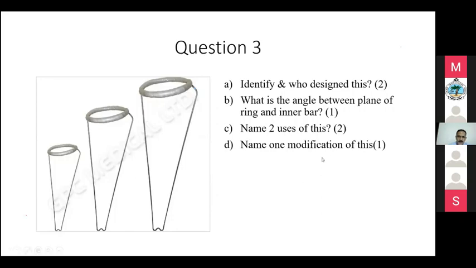So what is one modification of this? Anybody can answer this? Abhijit?